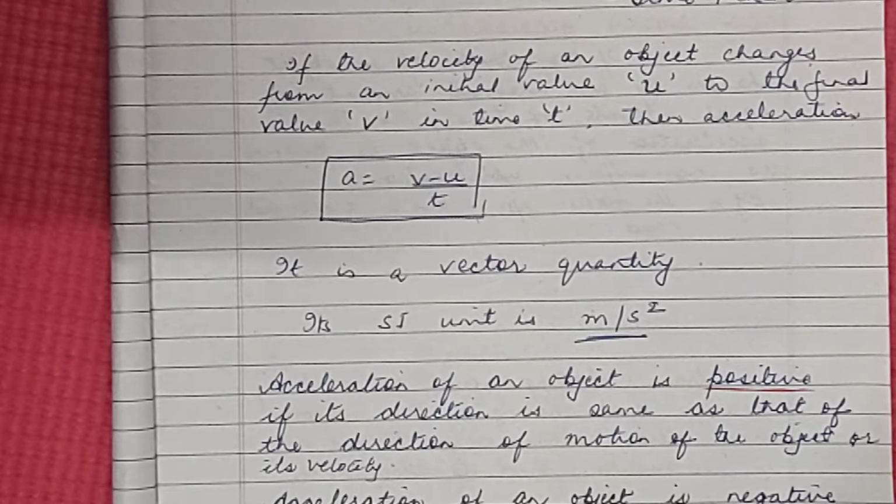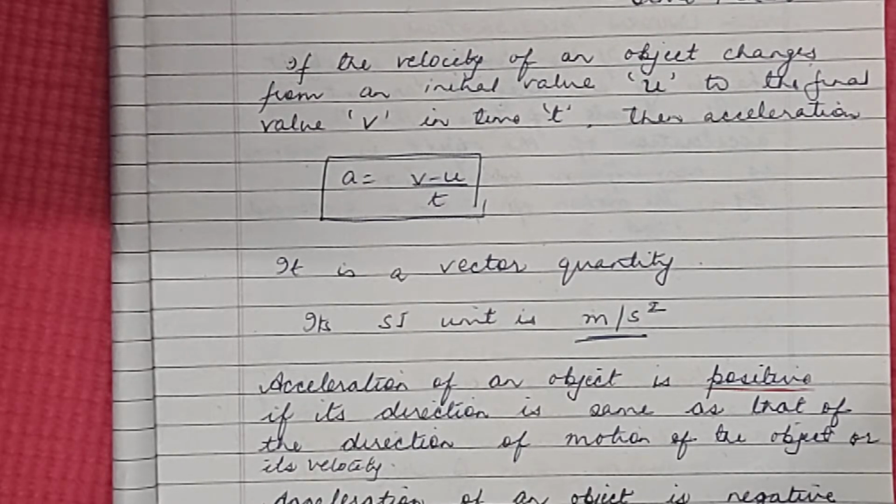Now let us take an example. Suppose that an object is moving with certain velocity and is brought to rest. In that case, what is happening? The object is having negative acceleration.